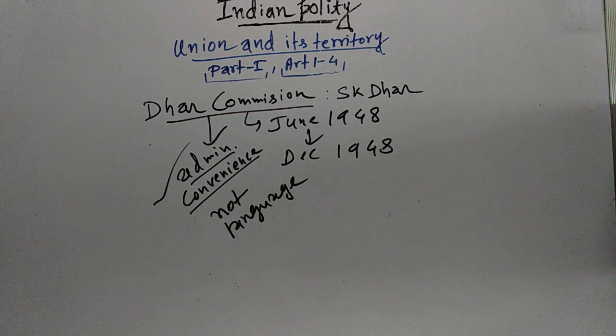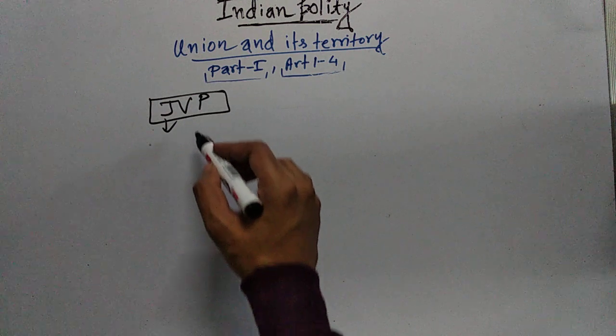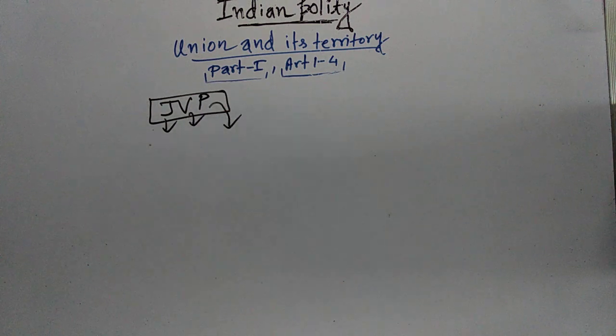As language was rejected as the basis of reorganization of states, protest started again. And hence, another committee named the JVP Committee was formed. In JVP, J stands for Jawaharlal Nehru, V for Sardar Vallabhbhai Patel, and P for Pattabhi Sitaramayya.